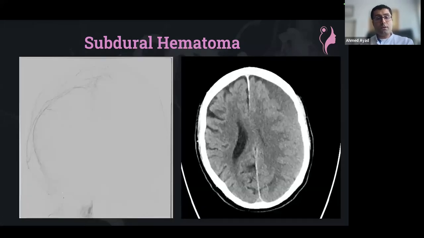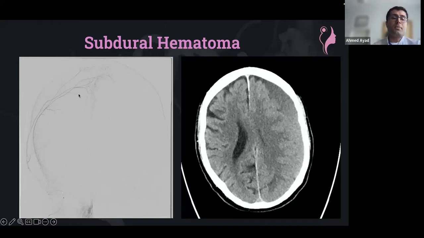When we treat subdural hematoma, all of the time we do bilateral embolizations, and we believe indeed this will reduce the recanalization rate significantly. Here's a case which we had, subdural hematoma on the left side, and you see from the right side, even before embolization, the collateral is going to the other side. So in our practice, we do all of the cases with bilateral embolization using the same microcatheter with particles.